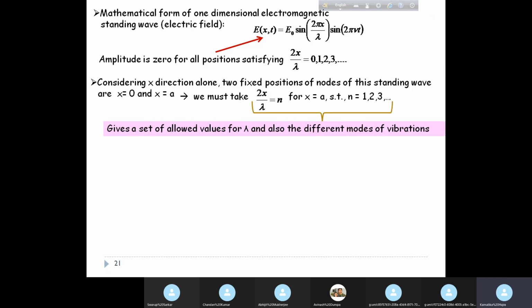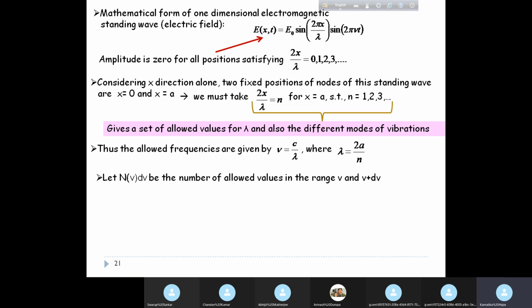Okay. Now this gives a set of allowed values for lambda and also the different modes of vibration. So from this, for n equal to 1, x equal to lambda by 2, for n equal to 2, x equal to lambda, for n equal to 3, x equal to 3 lambda by 2, etc. So this gives us the modes of vibration and the allowed values of lambda. So the allowed frequencies are given by nu equal to c by lambda, where lambda equal to 2a by n from this expression. Okay. So we get the allowed values of frequency and wavelength.